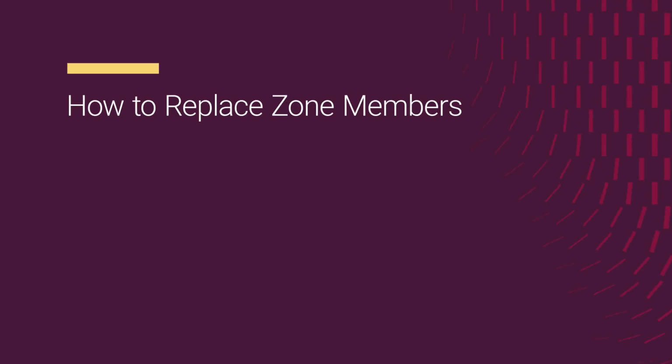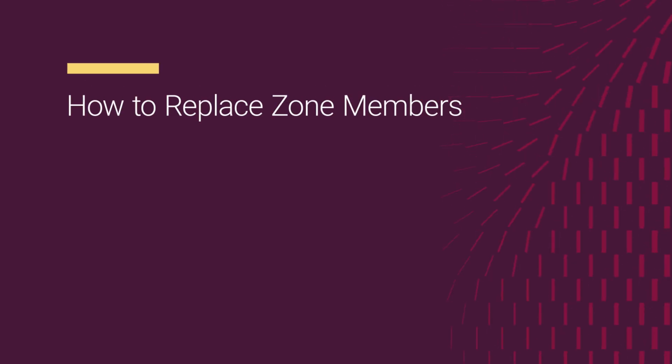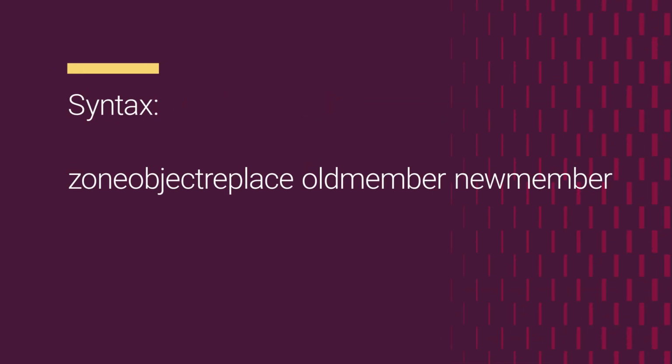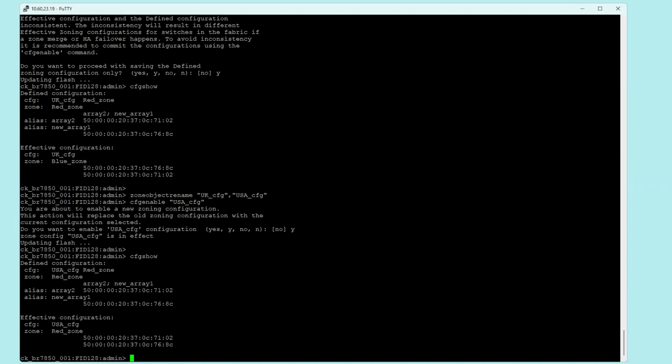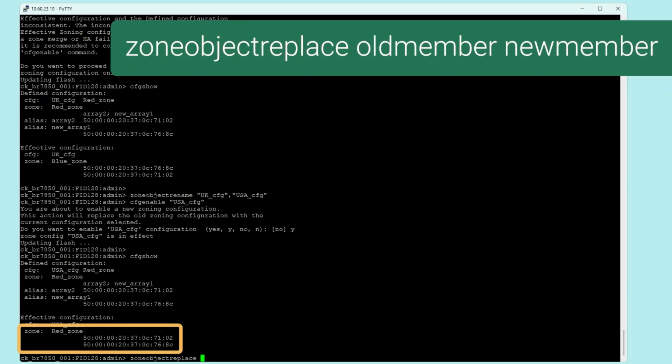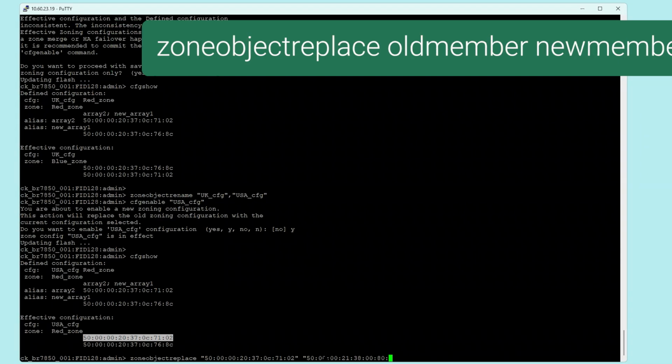The second section in this video is how to replace the zone members. The syntax is zone object replace, old member followed by the new member. Consider the zone, in this example, red zone. Let us replace the first member with another PWWN: space and specify the new PWWN.